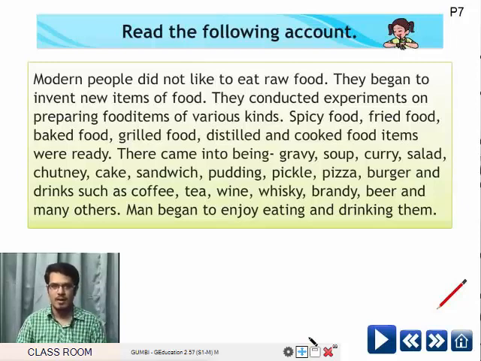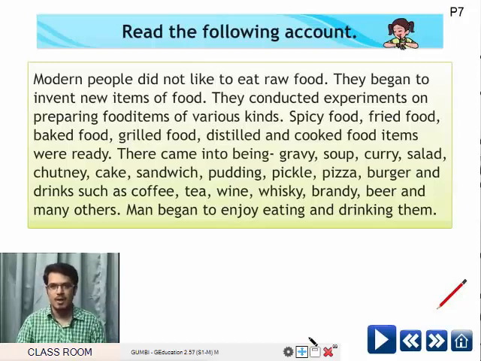They began to invent new items of food. They conducted experiments on preparing food items of various kinds. Spicy food, fried food, baked food, grilled food, distilled and cooked food items were ready.